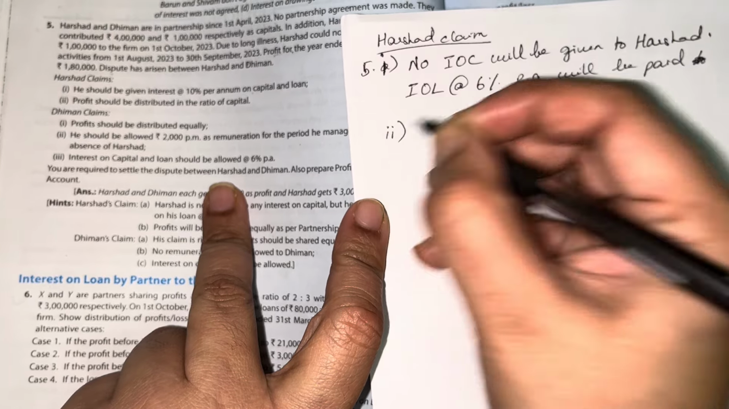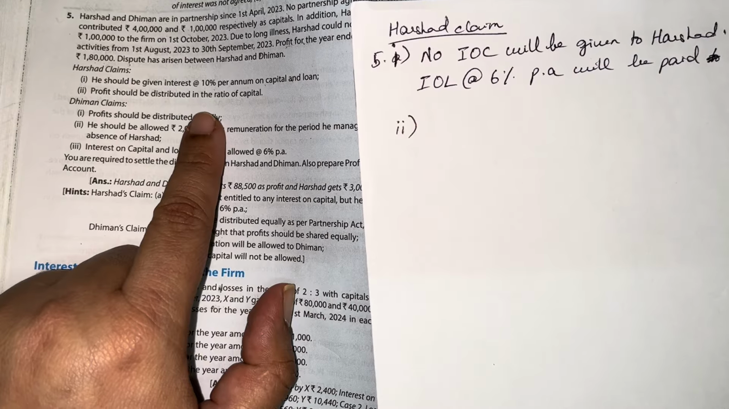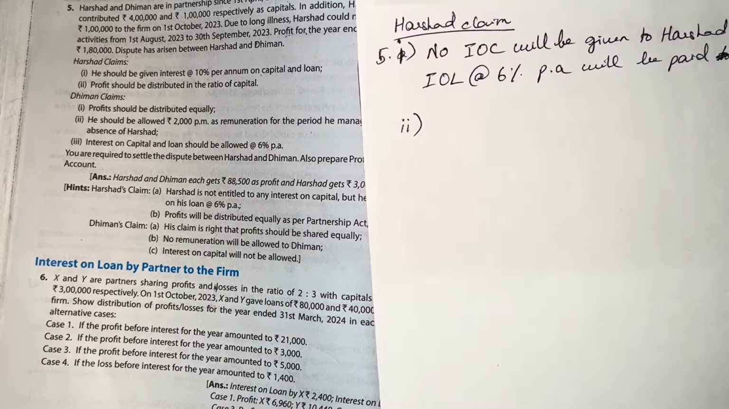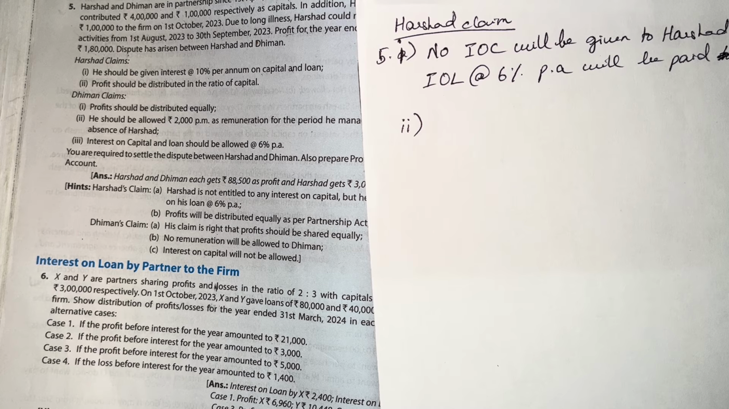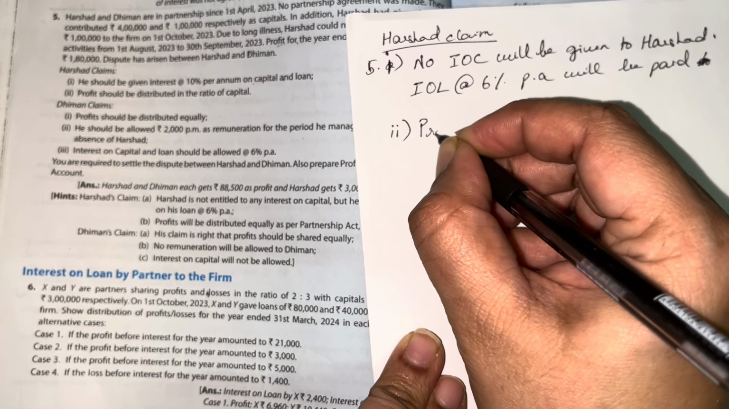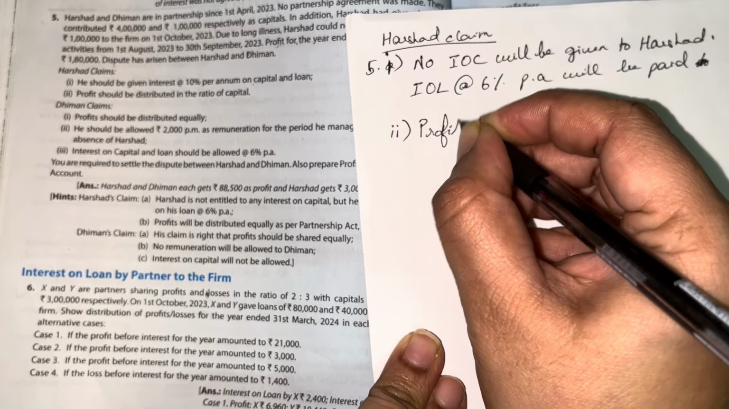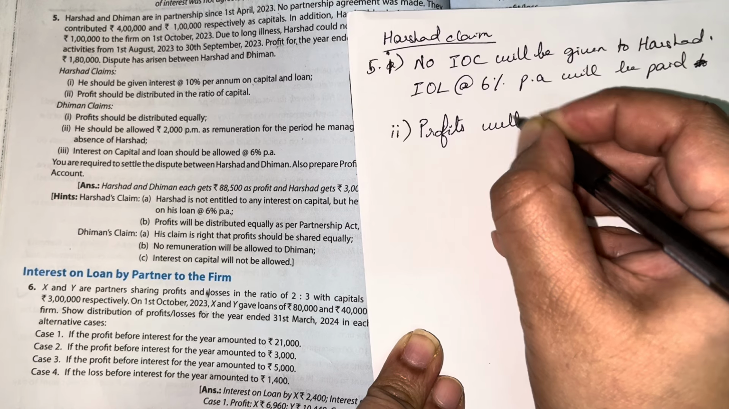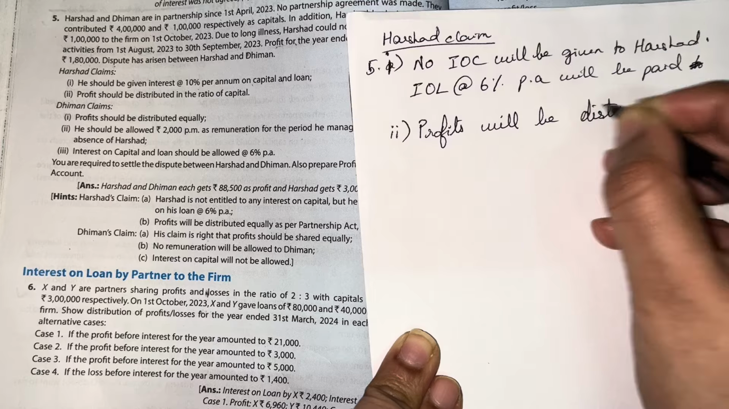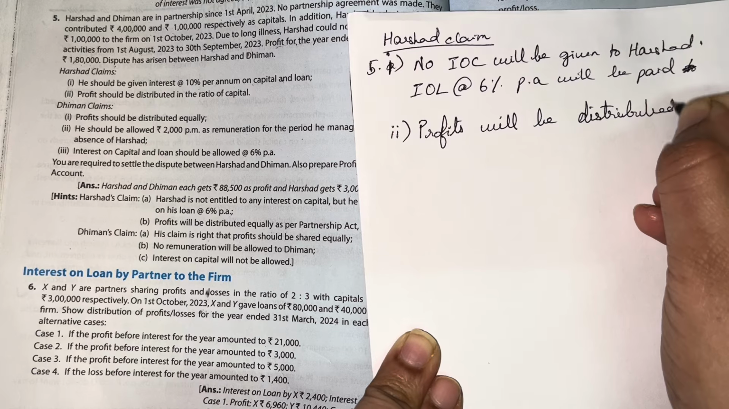Okay, second one. Profit should be distributed in the ratio of the capital. Now, in the absence of the partnership deed, the profits are distributed always equally amongst the partners. So we'll write over here, profits will be distributed equally.